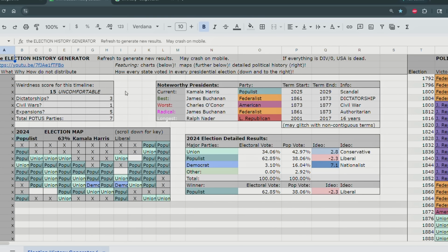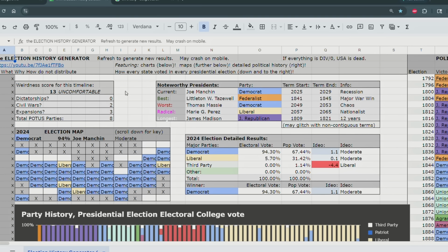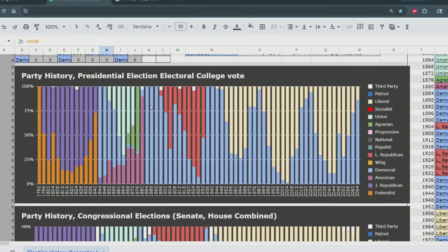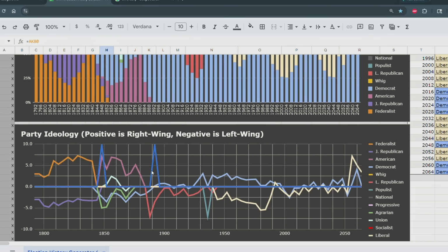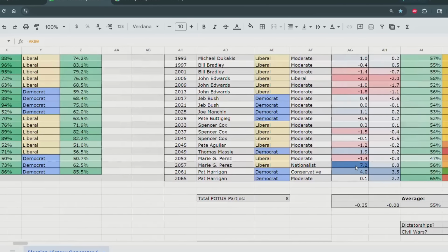Let's see. I'm rolling the dice one more time, praying for a dictatorship. 2 civil wars, 3 expansions, 8 parties, but no dictatorship. Too bad. There's the Americans, though. The American Party's an interesting thing. I kind of like that color. Oh, but they both shift very right-wing. I don't know why they did that.